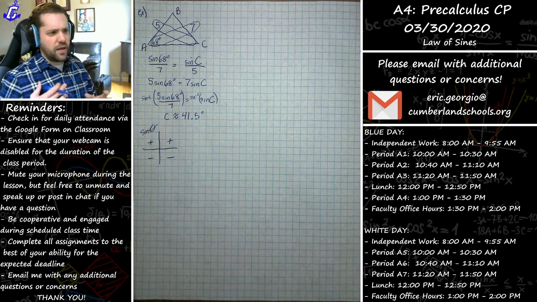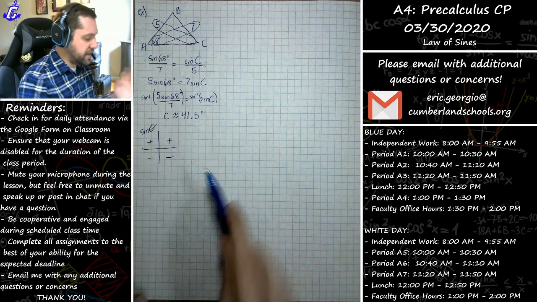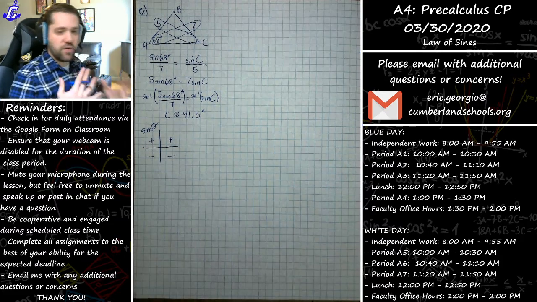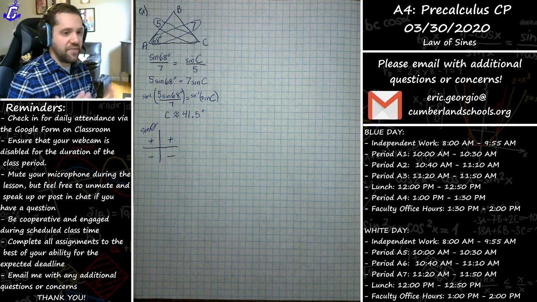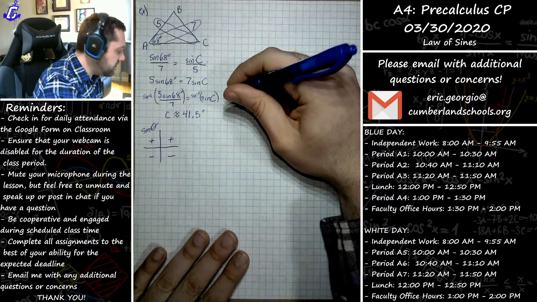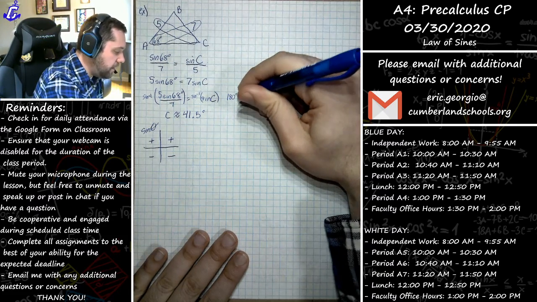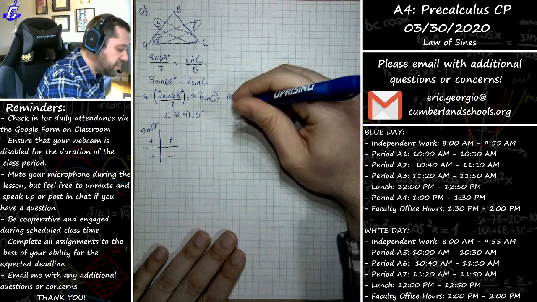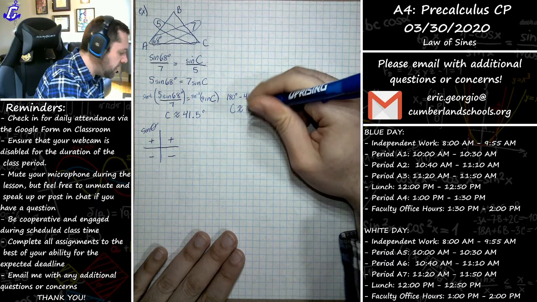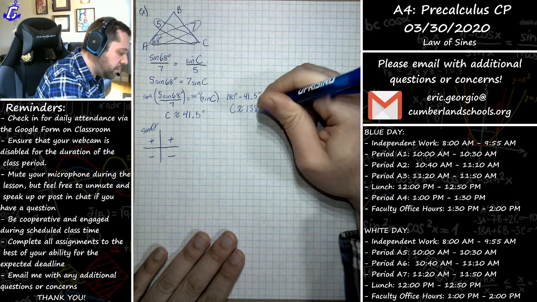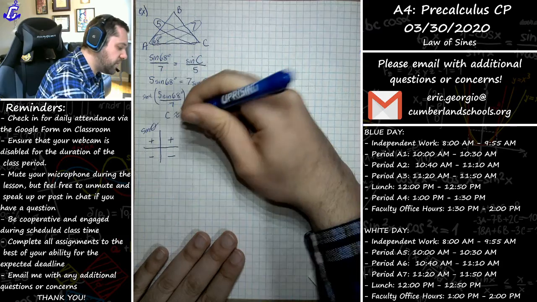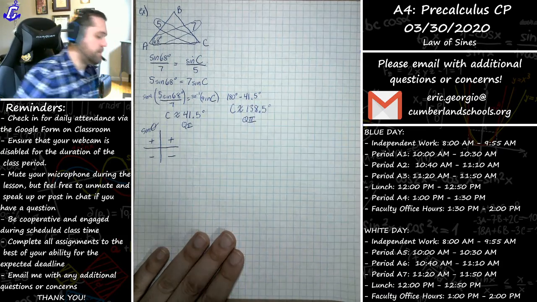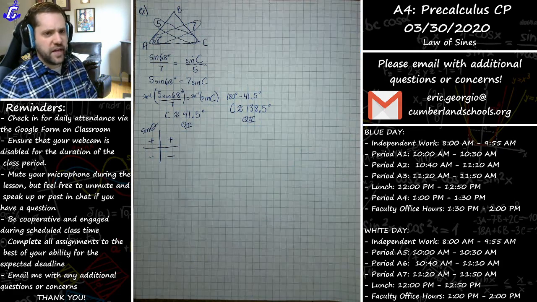So this is our quadrant 1 answer. Our quadrant 2 answer, in order to find another angle in the second quadrant that would have the same sine value, I would do 180 degrees minus 41.5 degrees. And you could say that C could also be about 138.5 degrees. This is from quadrant 1. This is from quadrant 2. So which one is it?